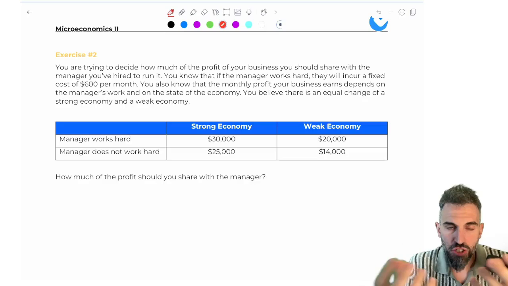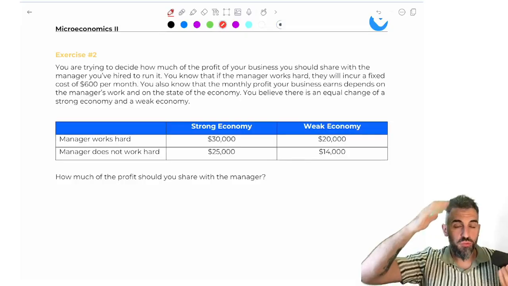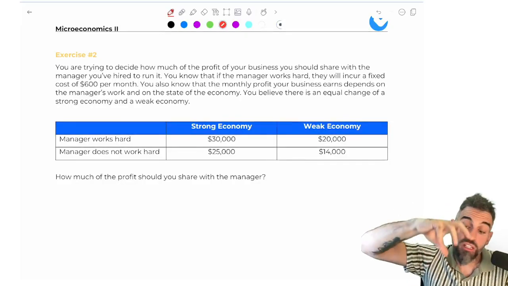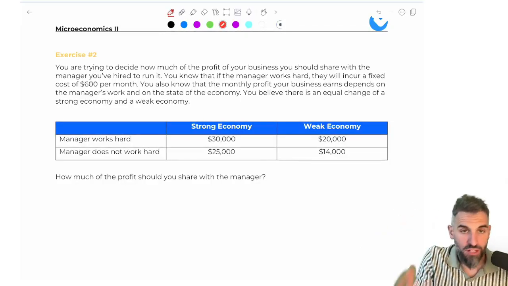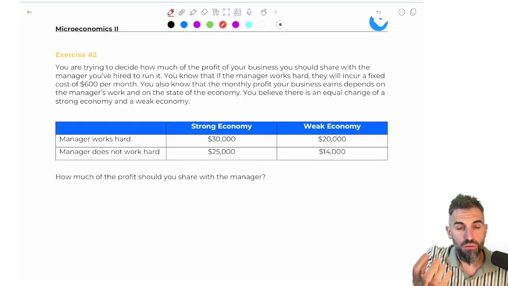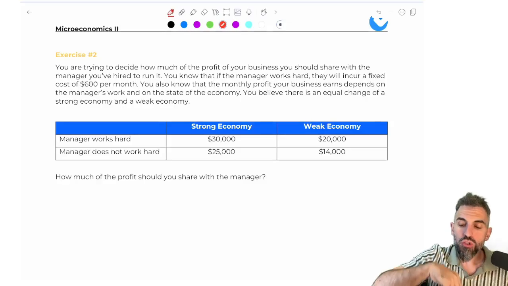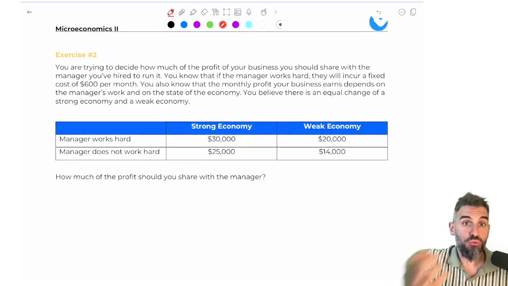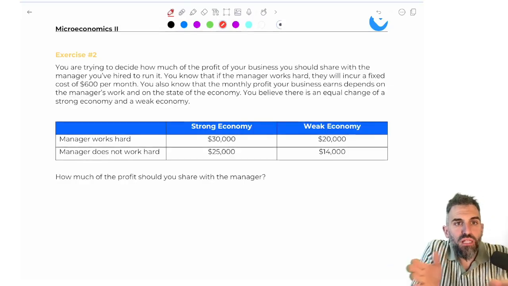Here's a question on the principal agent problem, but taking more of an actual calculation approach to it. One of the ways to solve the principal agent problem, and you've learned this in other classes, is to make the manager a shareholder, or to share the profits with them, because then you realign your interests.